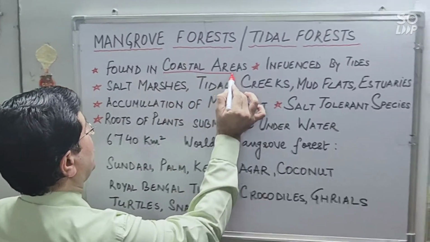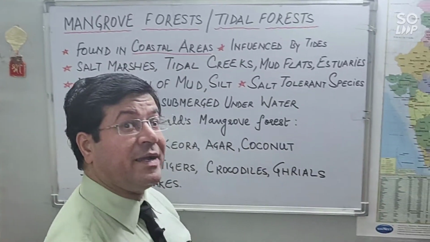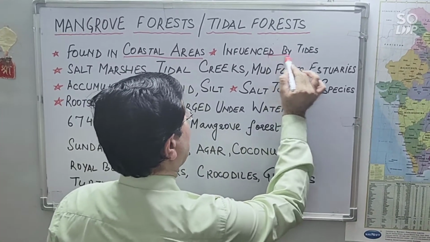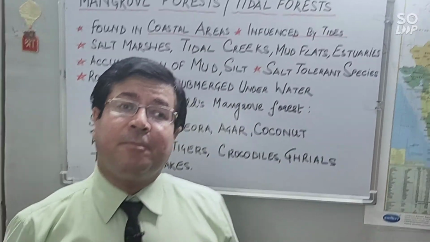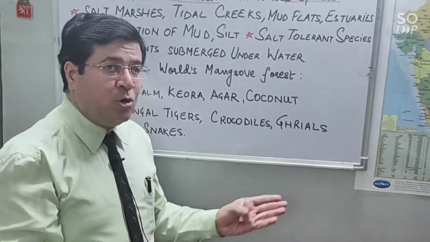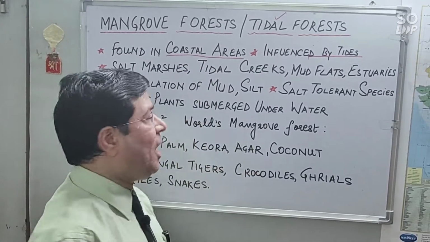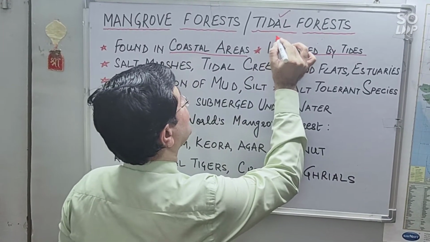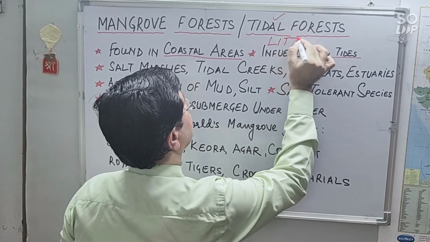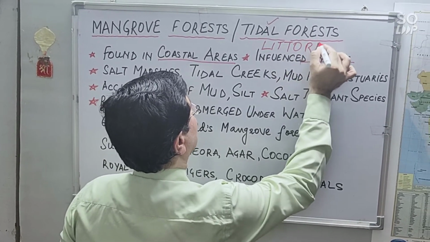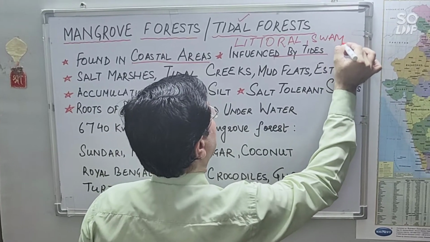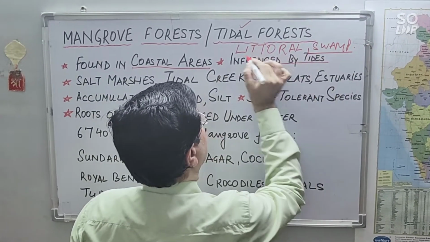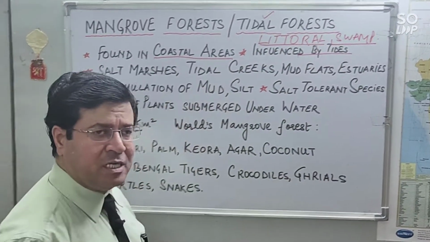Most of the coastal areas which are influenced by tides. That is why, in a way, we can call them tidal forests also. And my dear friends, as a whole, these forests are a part of littoral and swamp forest. Because littoral and swamp forests are found in these areas as well as in some other areas, that is why I am saying they are the type of littoral and swamp forests found in India.